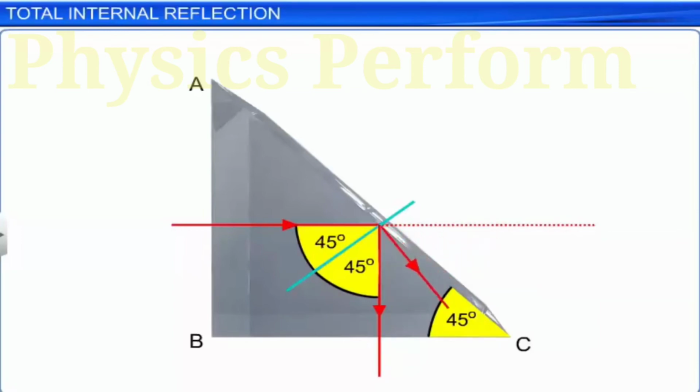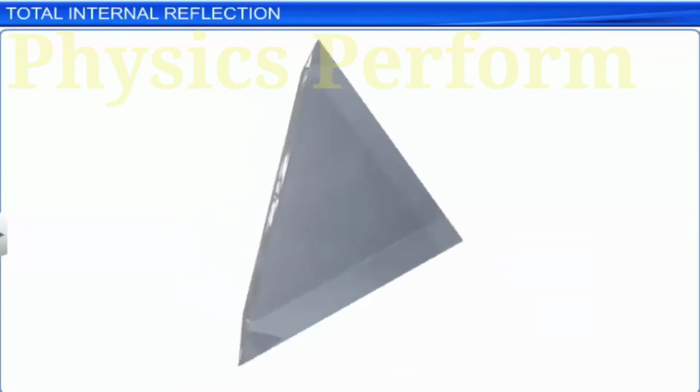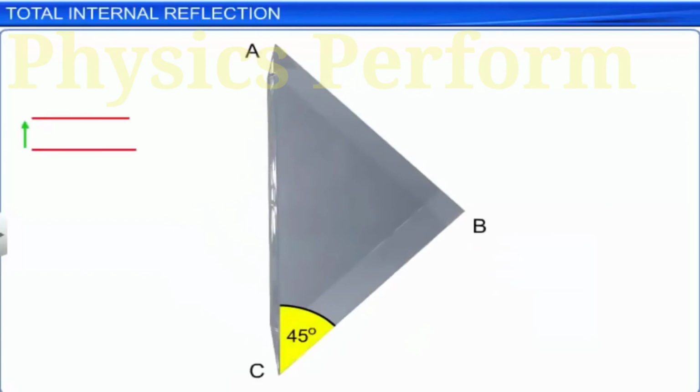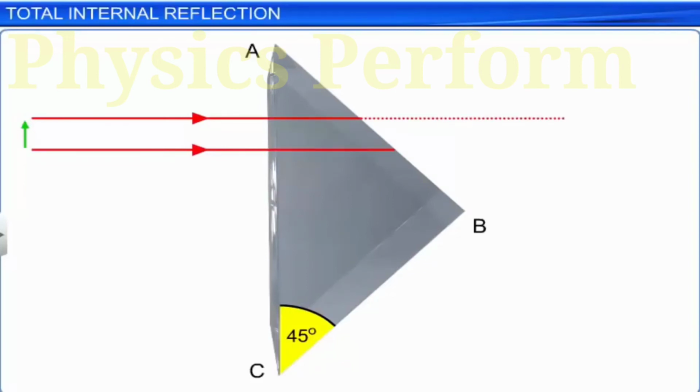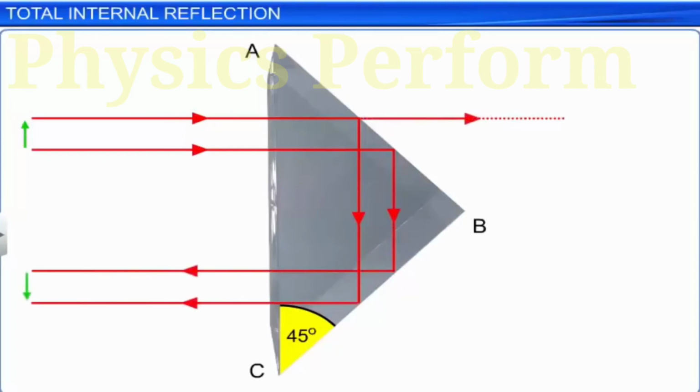If light is incident normally on the side AC, it travels straight and hits side AB. Then, light is internally reflected twice at surface AB and BC and leaves the prism with a deviation of 180 degrees. In this case, the image of an object gets inverted. The same prism can also be used to obtain an inverted image of an object without changing its size.